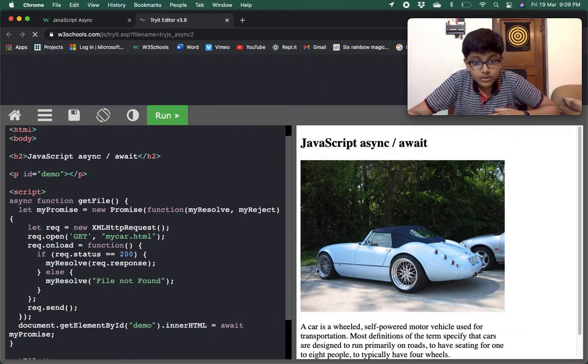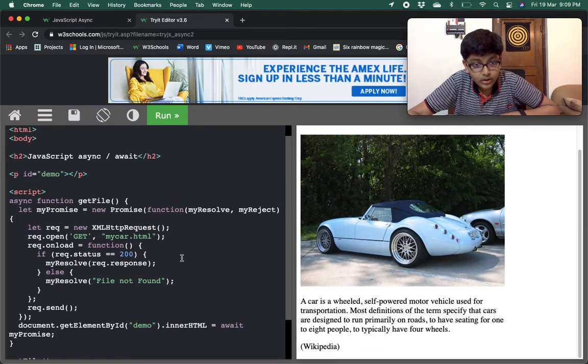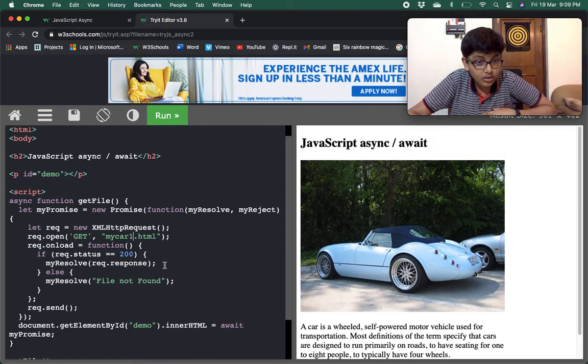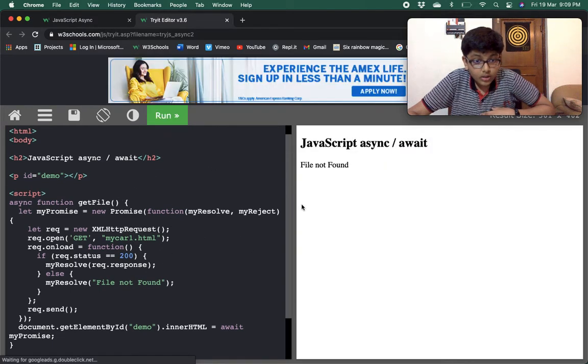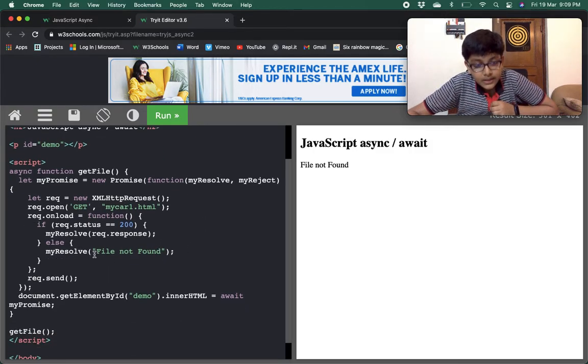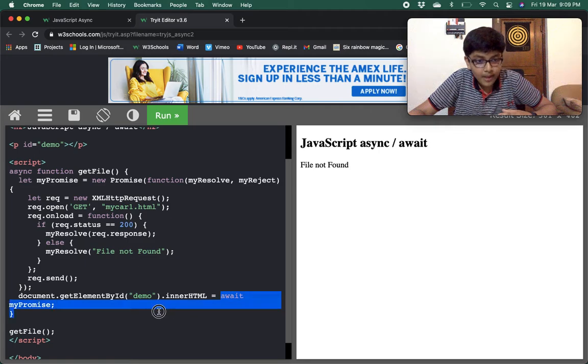Okay, let's try it. Here it was all correct. If I do mycar1, mycar1 is not a file, so it would just give us file not found, because it did not find the file, and we are printing whatever we have passed to myResolve. Whatever we pass to myResolve or myReject, await myPromise gets that value.